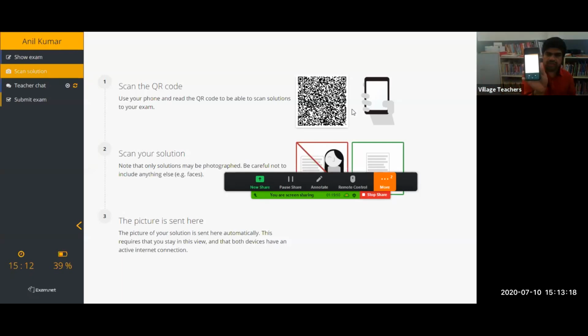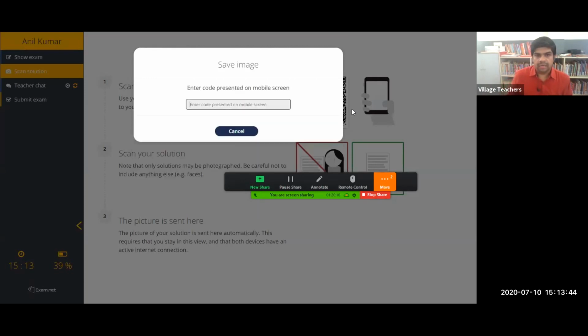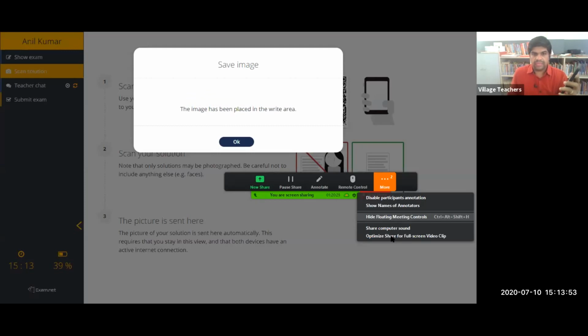I took the picture. If you want to retake it, you can retake it, no issue. Once it is okay, tap on this OK button. I would like to rotate it, so click on rotate. Once it is perfect, you can just click on the upload button. Once I click, automatically the picture will be uploaded to the screen. It is asking for the security code. You'll get a code on your mobile, so 750. I'm entering the 750 code over here.